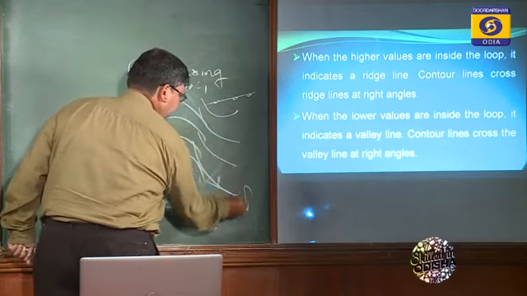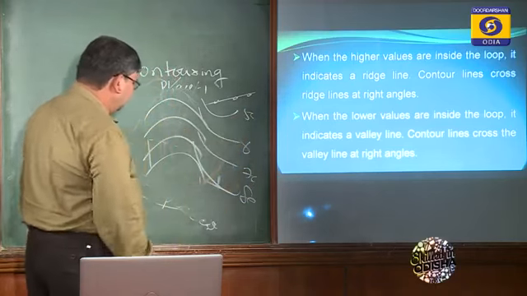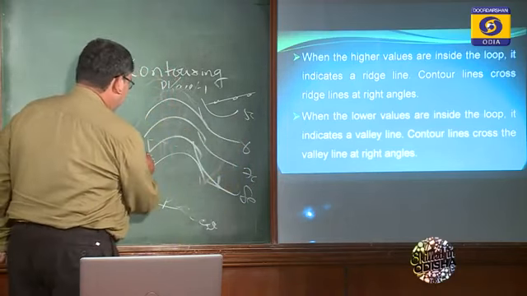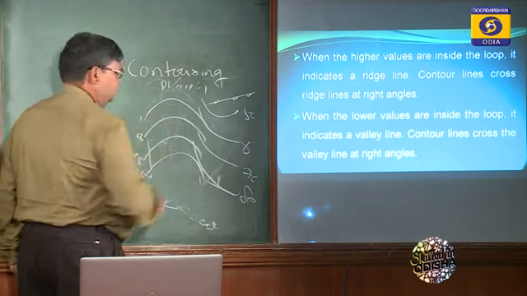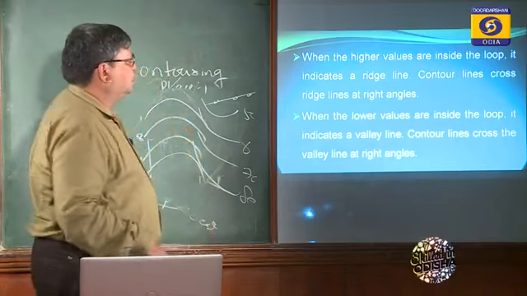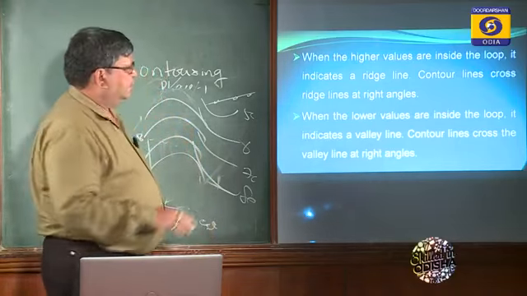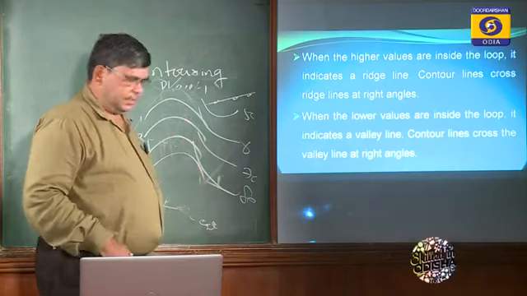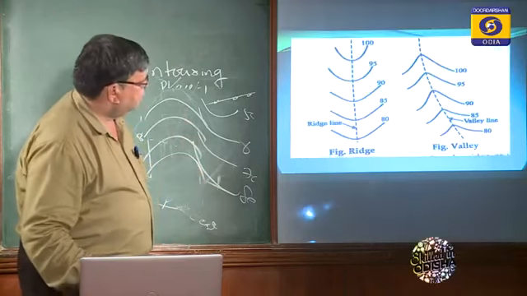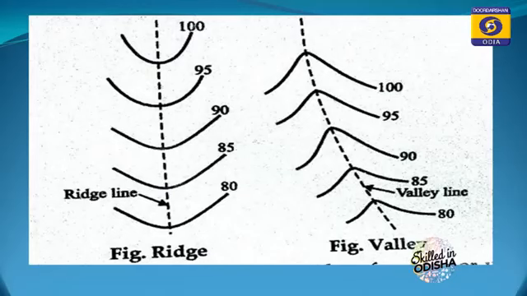This is higher value. This is 80, 70, 60, 50, and this is 100, 90, 80 like this. So that is the indication of the characteristic of contour. When the higher values are inside the loop, it indicates ridge line, and when the lower values are inside the loop, it indicates valley line. This is the valley line and this is the ridge line. That is the characteristics of the contour in case of valley and ridge.